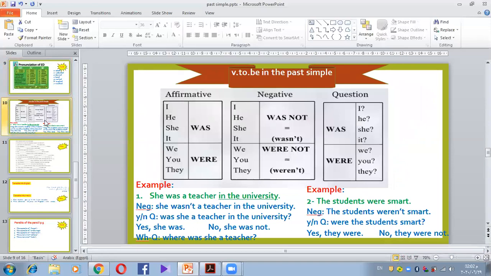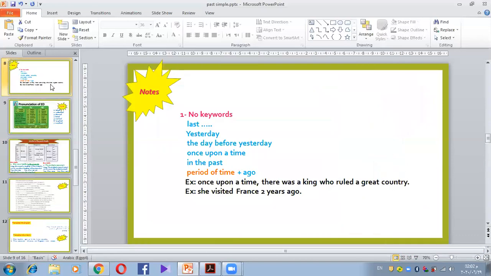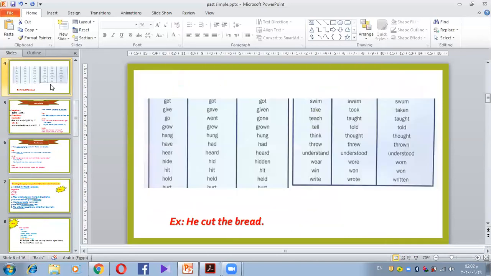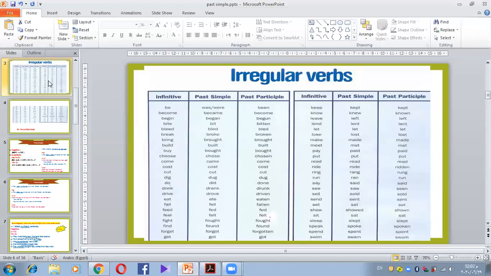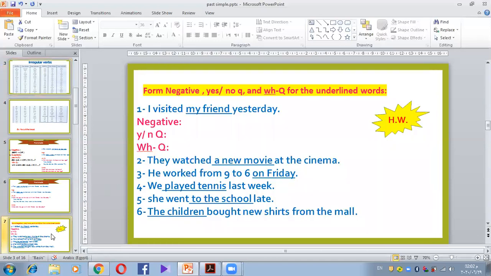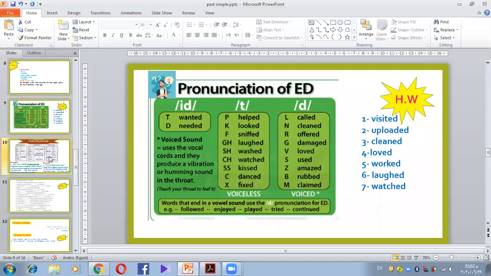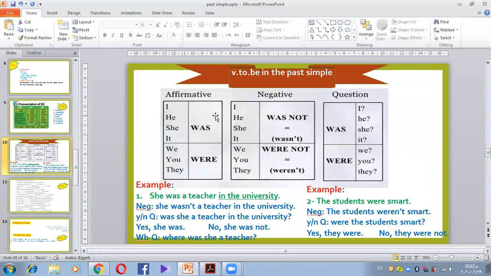Verb to be in the past simple. Let's move to something else. If you noticed this here, let's go back to this. Yes. Okay. Again, so do you see verb to be? What's the past of verb to be? Was or were? Do you remember what's verb to be, guys? Sure you remember. Am or is or are. Okay. What's the past of am and is and are?